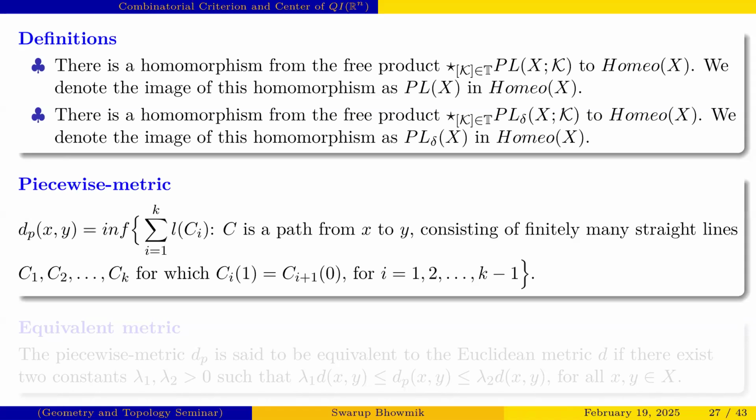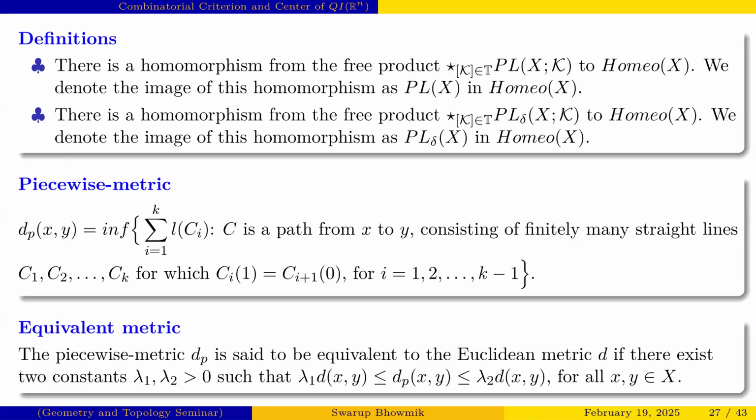So now here we also define the piecewise metric. That is nothing but the infimum of the length of the c i, where c is a path from x to y, such that c i 1 equals c i plus 1, 0. So this is the definition of the piecewise metric. We also learn about the equivalent metric: the piecewise metric dp is said to be equivalent to the metric d if there exist two constants lambda 1, lambda 2 greater than 0 such that this relation holds.